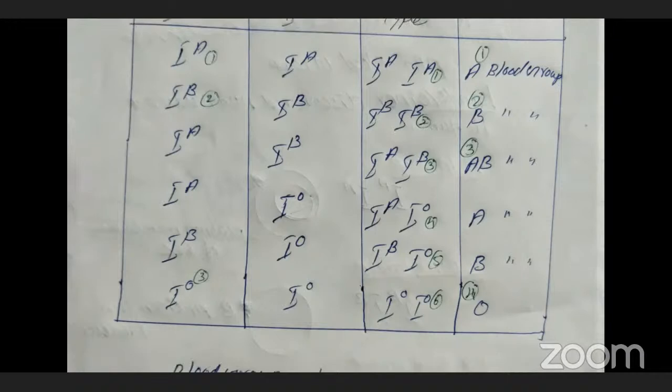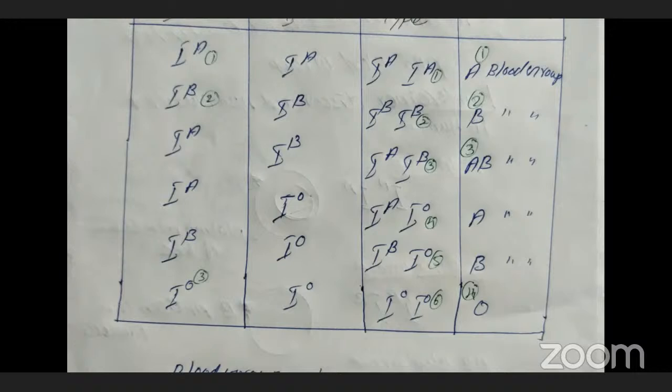Then the fourth case: parental 1 is the A blood group, IA, and parental 2 is the O blood group. At that time, the genotype is A and O. Just now I told you, when O is combined with the A or B blood group, O does not express it, because O is a recessive one. So our blood group will be A.